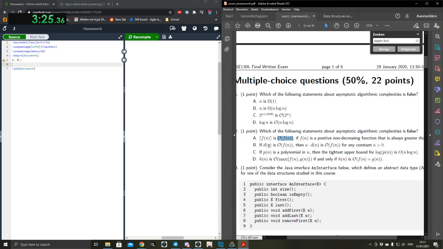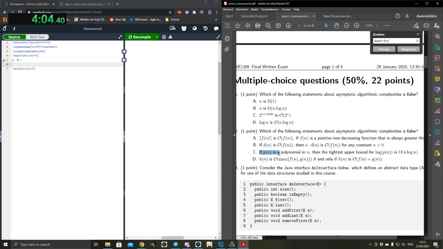If g of n is big O of f of n, then a times g of n is big O of f of n for any constant a bigger than 0. I think this is wrong already, because this should be for a constant a bigger than 0. Or am I? No, it's for any, because the definition of big O is with a constant. So you just change your original constant to be a times that constant, and it'll stay the same. Yeah, okay. That's a good point.